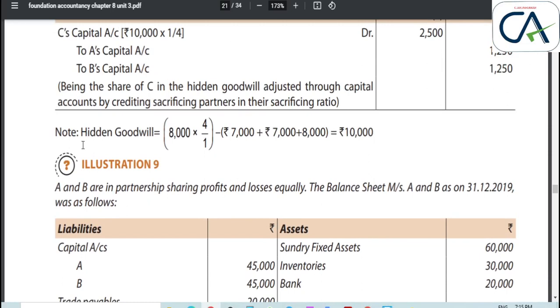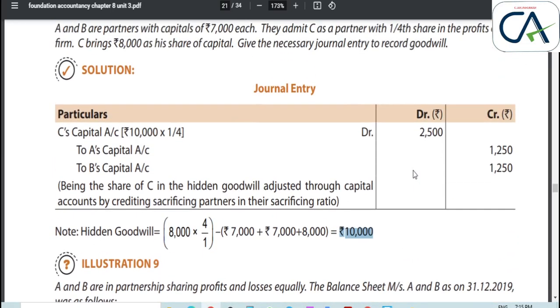See, they have used this formula. Finally, we get 10,000 as the total goodwill. Among that, C has brought 1/4 of the share. So 10,000 into 1 by 4 is 2,500.